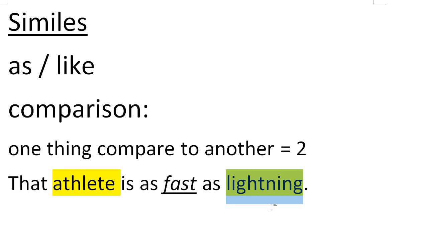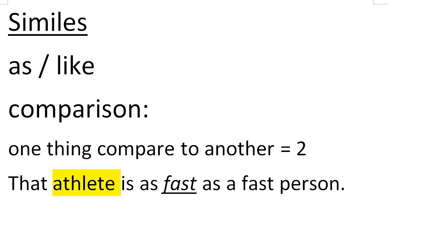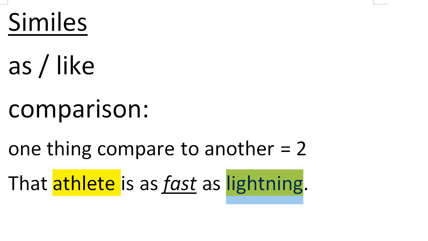But if you just said, oh, the athlete is as fast as a fast person, that would be really, really just boring writing. So the simile makes writing more interesting. Yes, you're exaggerating. He's not really as fast as lightning, but it just makes it more interesting in the writing. So you have these two items. That's item 1, that's item 2. Only this one exists at the moment, right? When you make the simile, the athlete is there, the lightning isn't. But you're saying he is as fast as lightning.